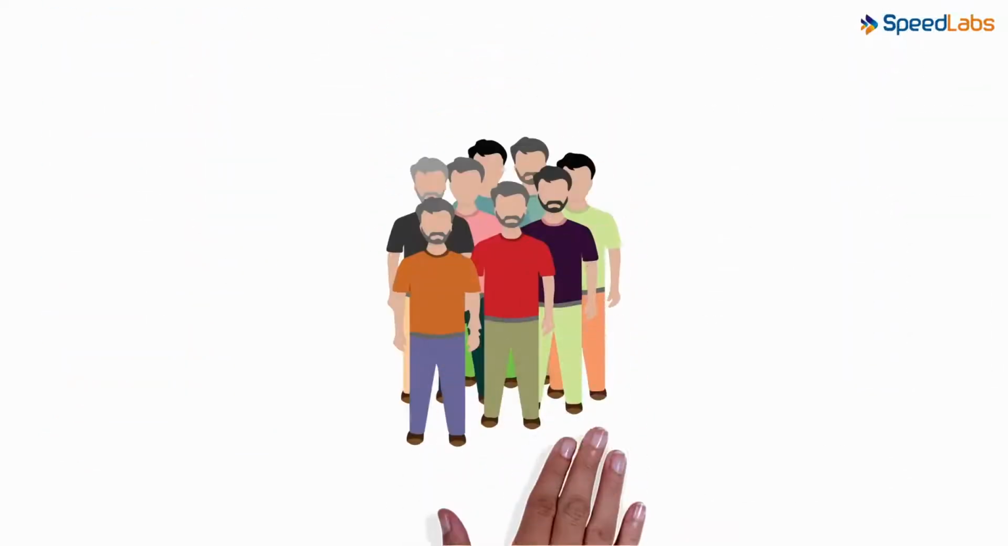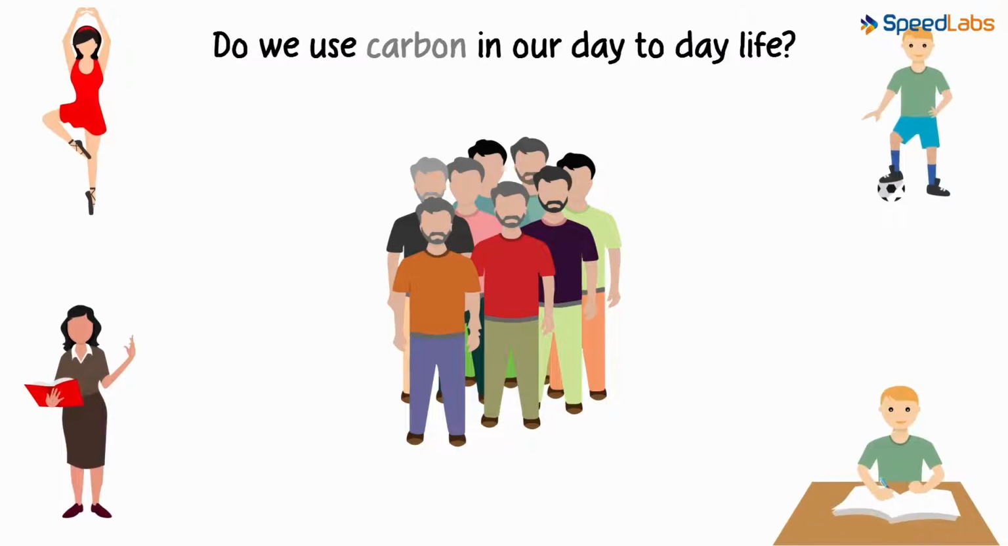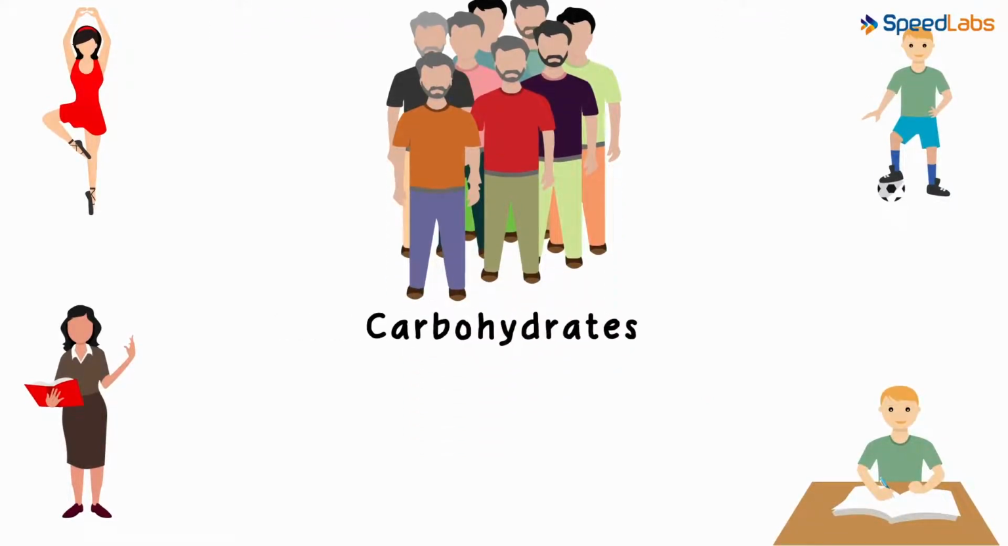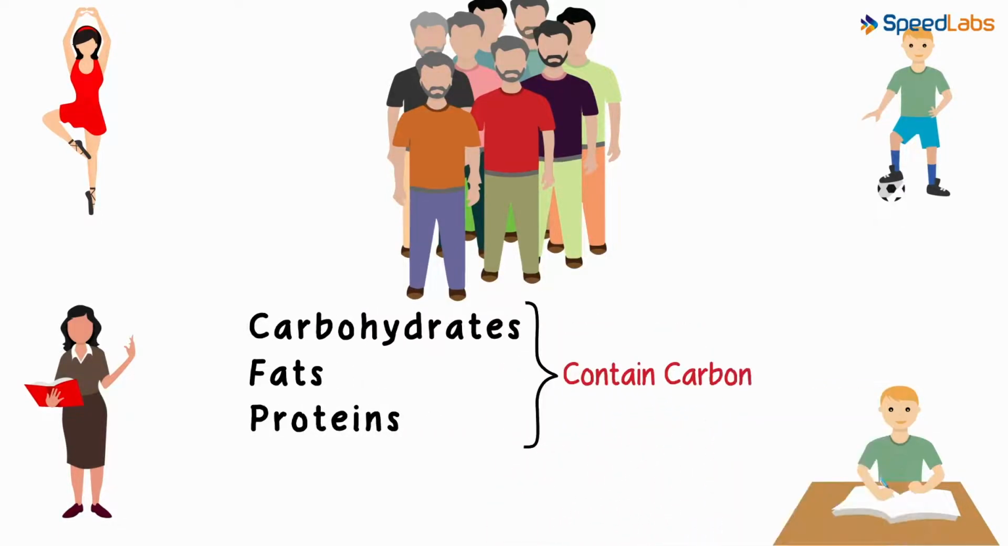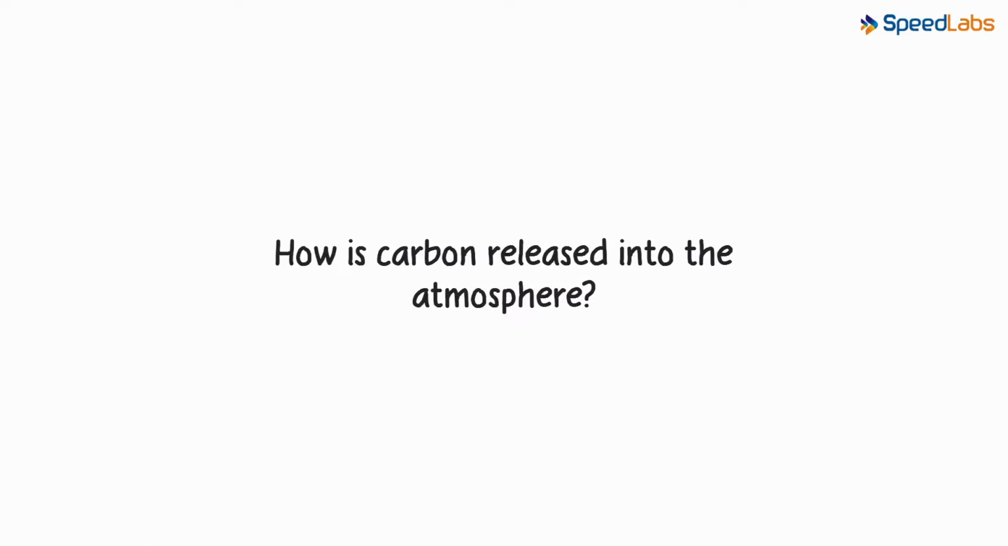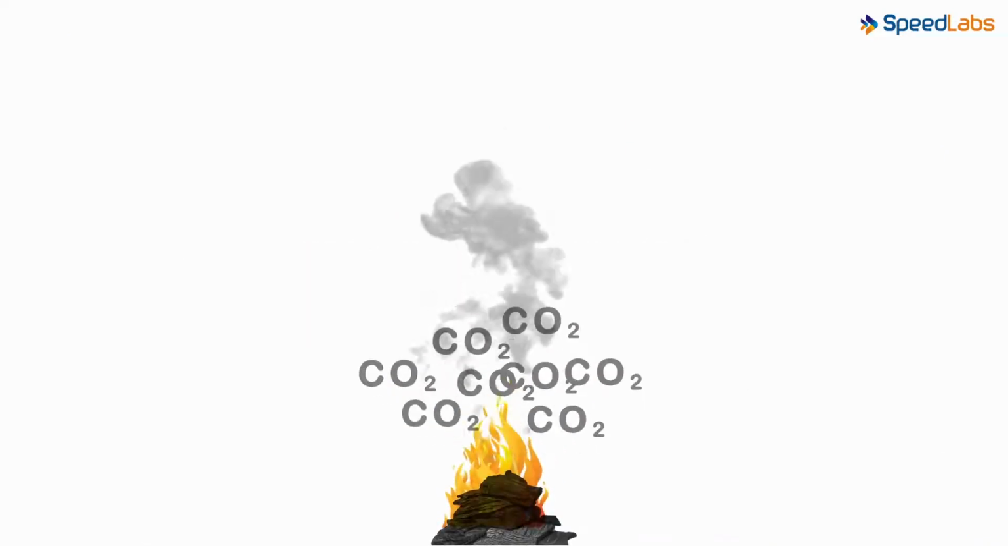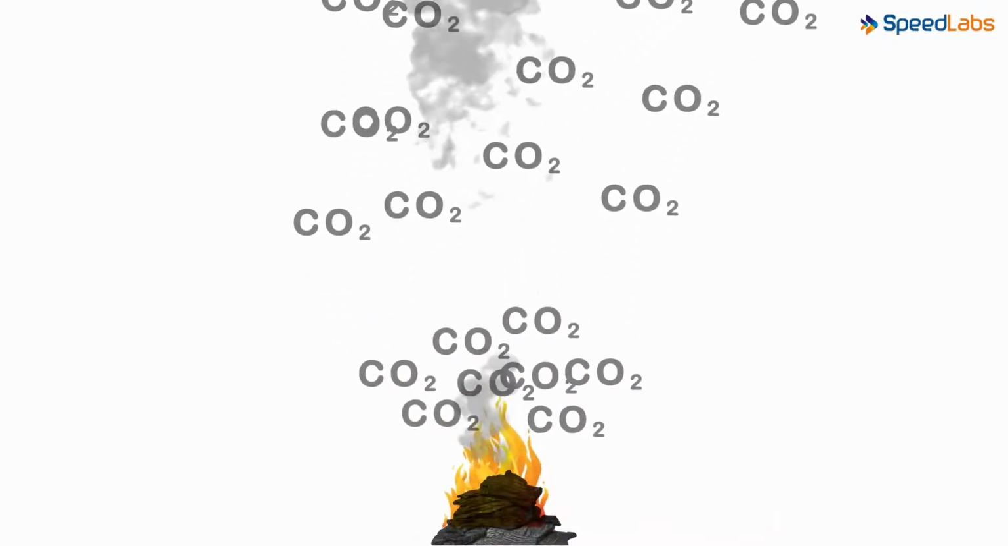What about human beings? Do we use carbon in our day-to-day life? Yes, of course we do. The carbohydrates, fats, proteins also contain carbon in some form or the other. How is carbon released in the atmosphere? When we burn fossil fuels, we release carbon dioxide into the atmosphere.